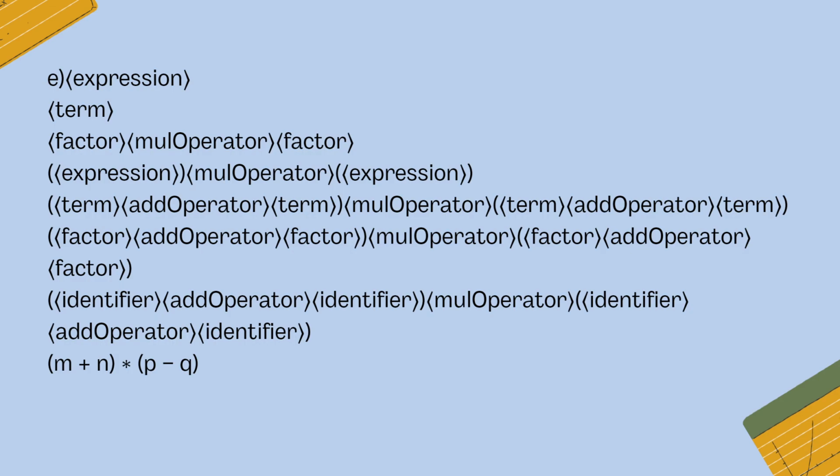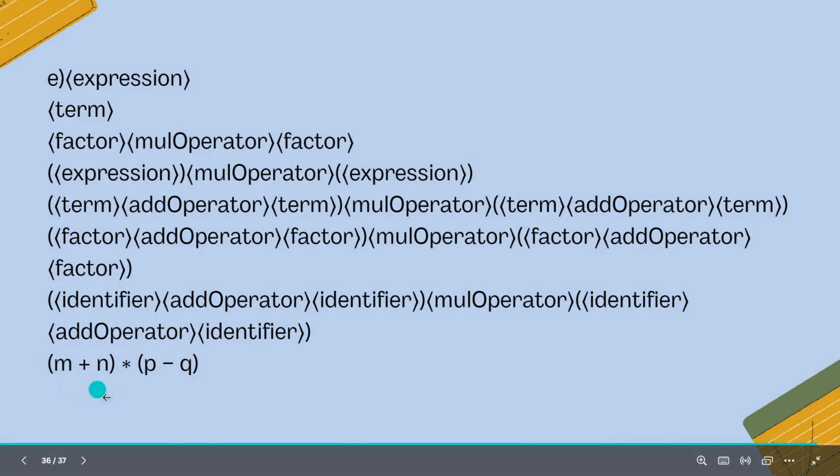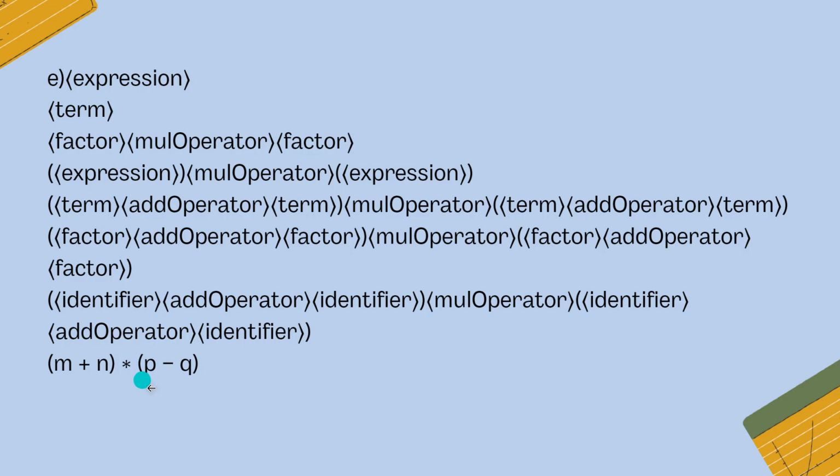At last we have identifier m, add operator plus, and again identifier in a group. Then we have mul operator, then identifier p, add operator minus, and identifier q in a group.